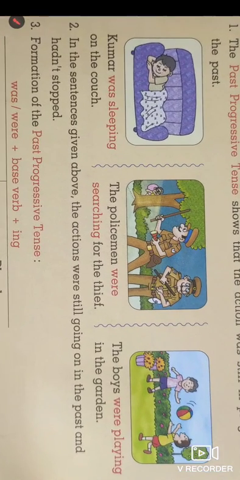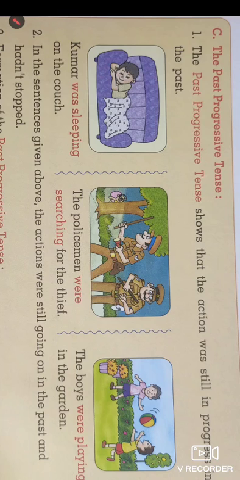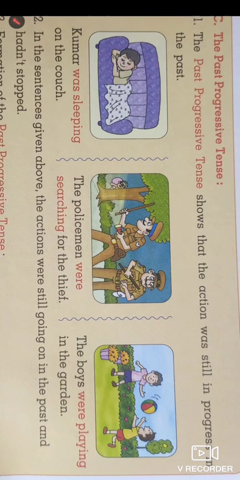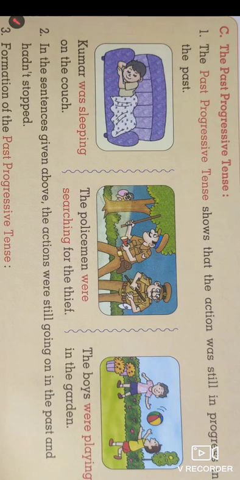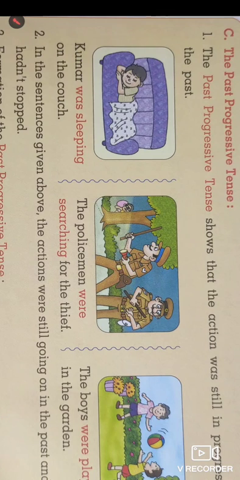Look at the second point of this lesson, that is the past progressive tense. The past progressive tense, in this type of sentence, shows the action was still in progress in the past, at the time of speaking. Here are some pictures that show things that happened and were not completed in the past.